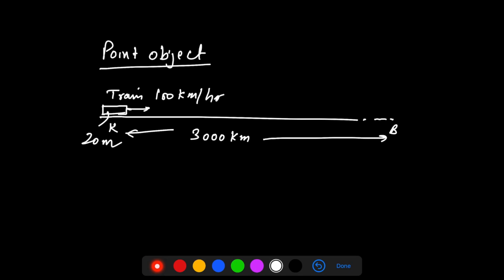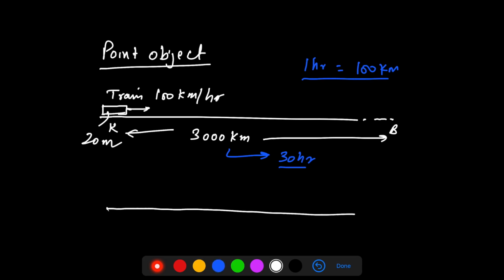Now if I ask you, if this train moves with 100 kilometers per hour, then in how much time will this train be able to reach from Kanpur to Bangalore? Since in 1 hour it covers 100 kilometers, in order to cover 3000 kilometers, it will take 30 hours. Simple unitary method, right? 100 kilometers in 1 hour, so 3000 kilometers in 30 hours. Cool.